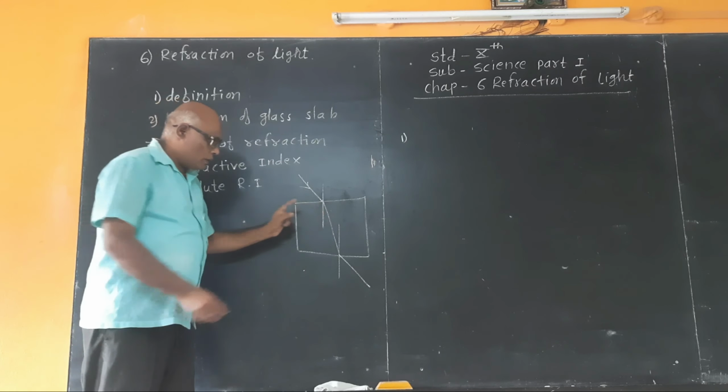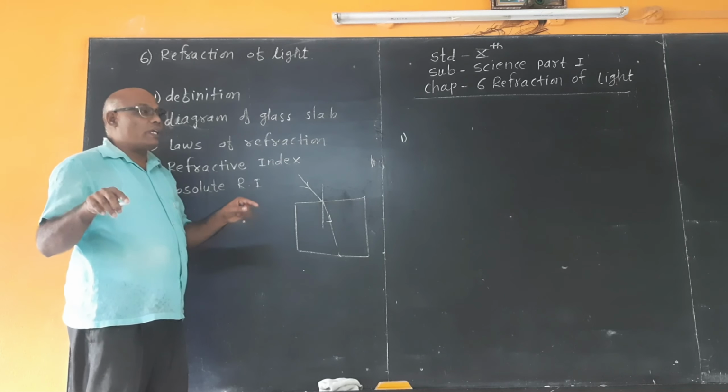This incident ray and this refracted ray are on the opposite sides of the normal at the point of incidence, and all three, that is incident ray, normal and refracted ray, lie in the same plane.